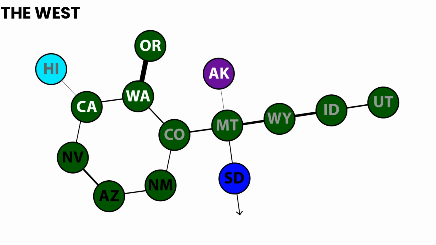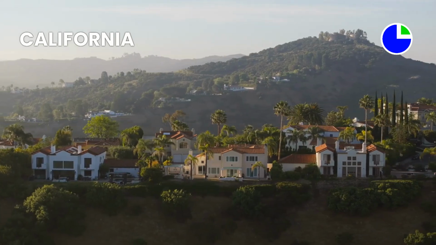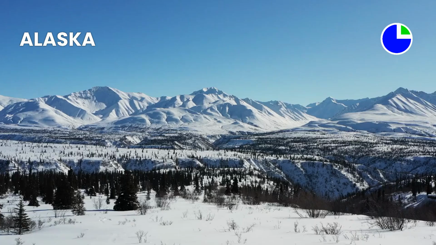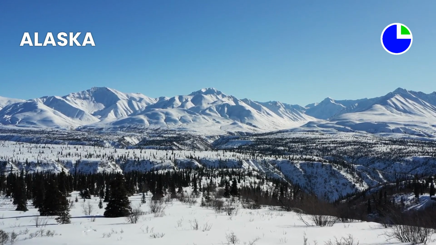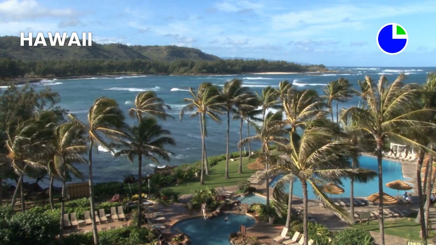In the West, Colorado is at the center of the entire West region, since it is not far different from states on the Pacific Coast or Southwest regions, even though it is in the Rocky Mountain region, so it connects to them. Utah is an outlier in the United States since most of its people are Mormon and have an especially unique culture. California has elements of both the Southwest and the Pacific Coast, so California and Nevada are connected. The West region also connects to America's 2 most unique states, Alaska and Hawaii. According to the data, these states are so unique they deserve to be considered their own regions.